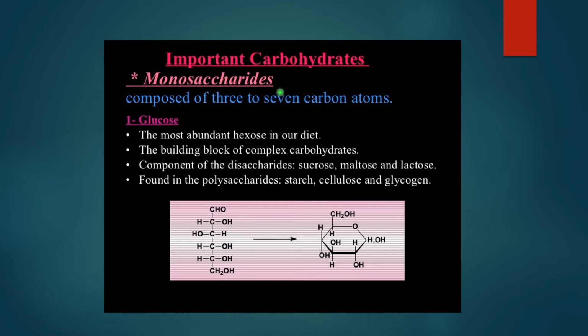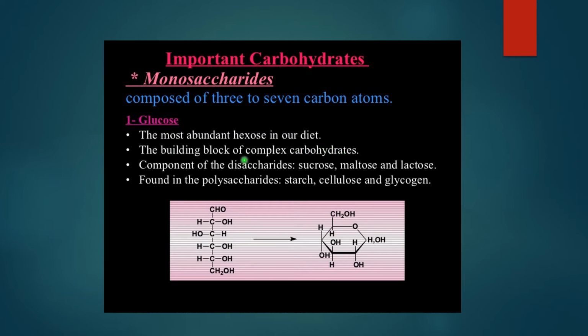The monosaccharides, which are made up of 3 to 7 carbon atoms, which I have already discussed with you, like triose, hexose, pentose. Those types of monosaccharide units we are going to discuss. Amongst those is glucose. Now glucose is a hexose sugar. Hexose means it has 6 carbon atoms, and these are the building blocks of the complex carbohydrates.